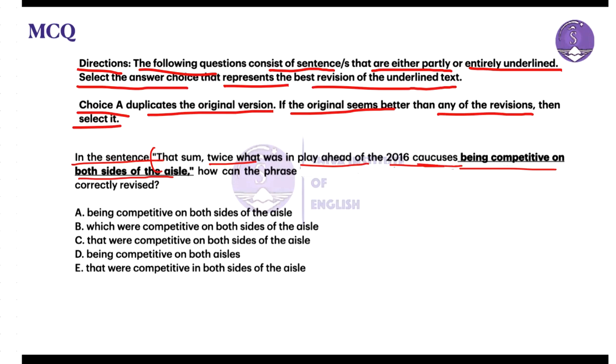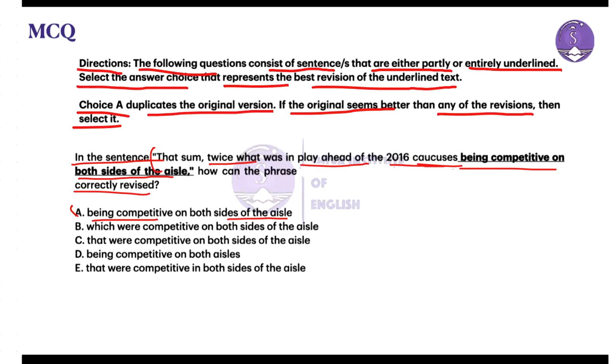How can the phrase be correctly revised? Now look into option A: being competitive on both sides of the aisle. That is what is pointed out: some twice what was in play ahead of the 2016 caucuses being competitive on both sides of the aisle.